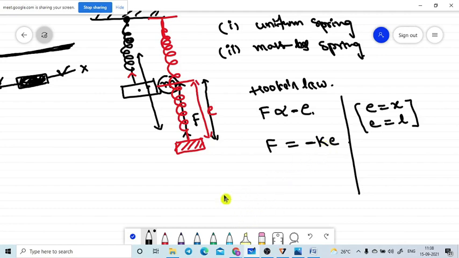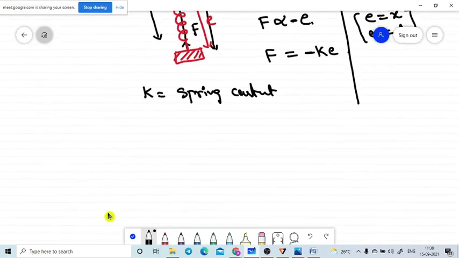Here K is the proportionality constant that is named the spring constant. If we take this to define the spring constant, then K is equal to F divided by e only. The negative sign indicates that the restoring force direction and the extension direction are opposite to each other. It only shows the directions of the restoring force and extension, so I am not taking care of it here.